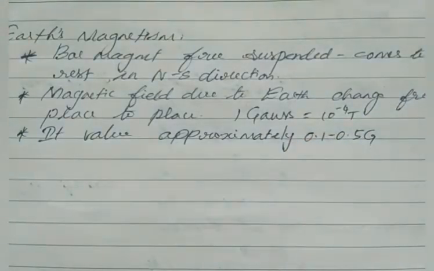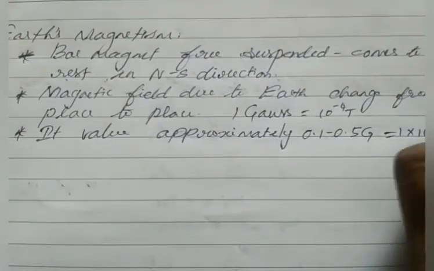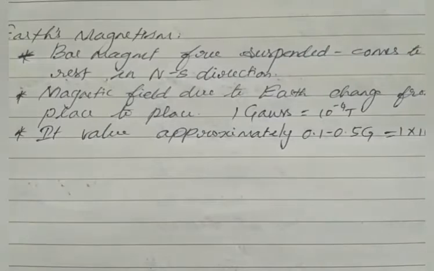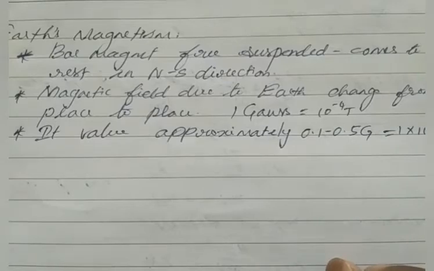Very small value, right? So here we get about 1 into 10 power minus 5 Tesla. This is a very small value, so Earth has this much small magnitude of magnetic field around it.